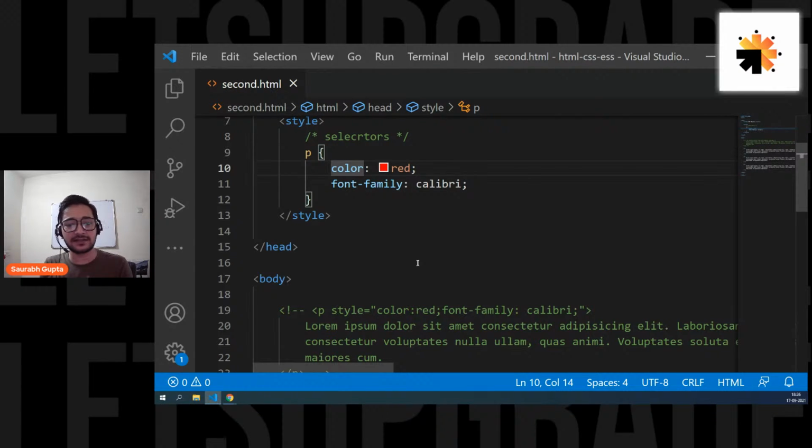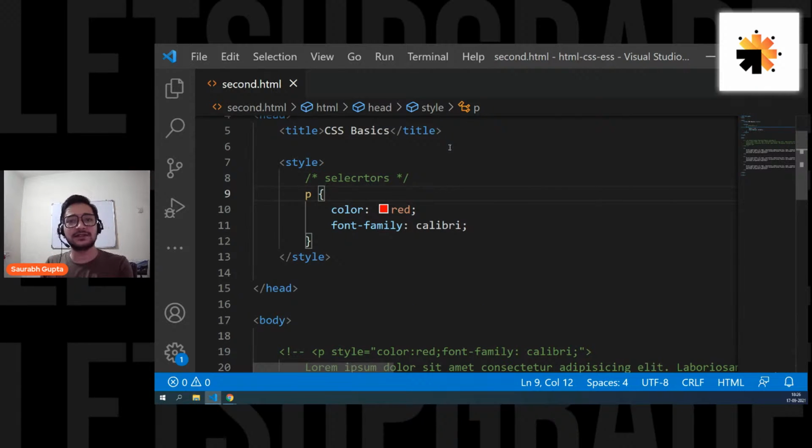Is that clear? Vikas is asking, what is the full form of CSS? The full form of CSS is cascading style sheet, Vikas. So guys, this is what internal CSS is. But again, it solved one problem, but now it comes with some other problems. Once the problem is solved, now I can reuse CSS.